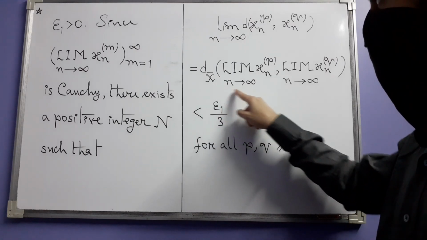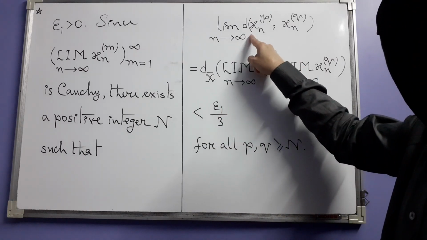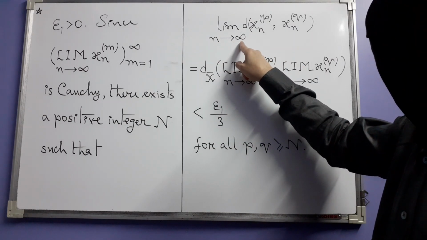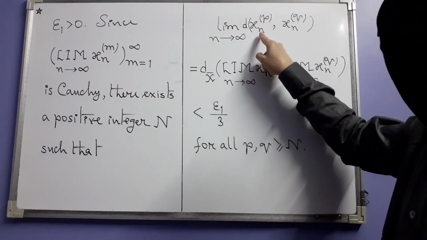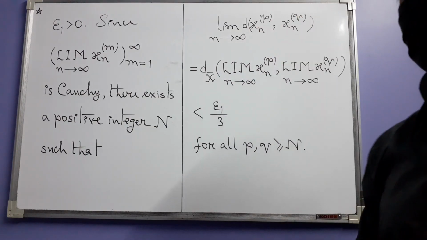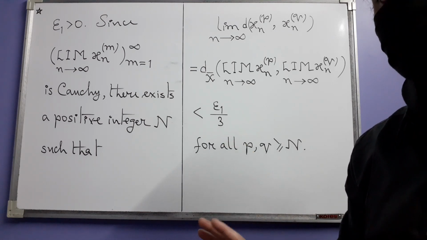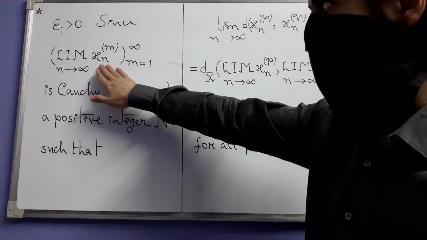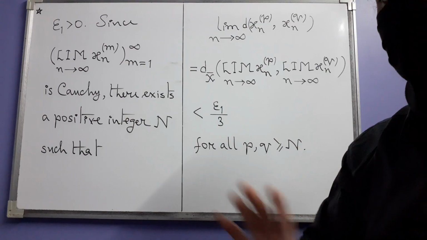However, recall that this distance by definition is this limit as n tends to infinity of the distance between xn superscript p and xn superscript q. Okay, so this is something we have got from the fact that this is a Cauchy sequence, which is our hypothesis.